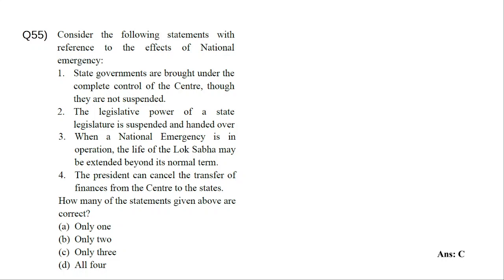So this fourth one is also correct. The president can cancel the transfer of finances from the center to the states. So we will see that executive, legislative, and financial powers also will be in the hands of the center.